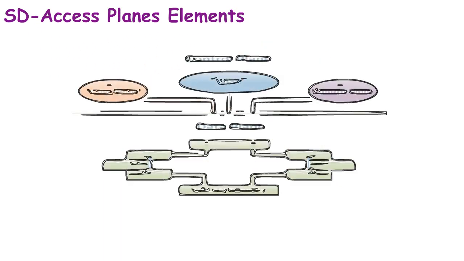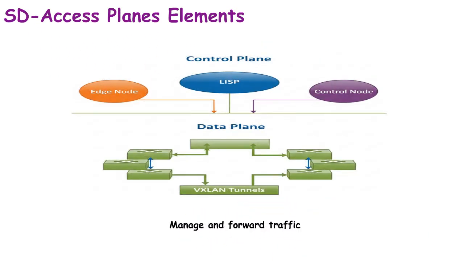Cisco SD-Access separates control and data planes for flexibility and automation. Think of it like a smart city with planners and workers. The control plane uses LISP for mapping identities to locations dynamically. Cisco DNA Center manages policies and automation, providing the centralized control function. The data plane is the fabric itself, built on VXLAN tunnels for user traffic.